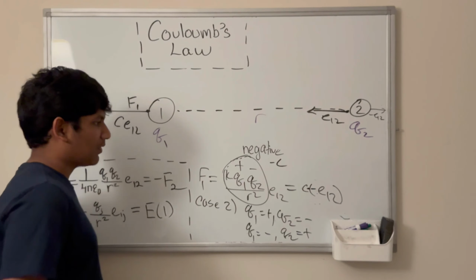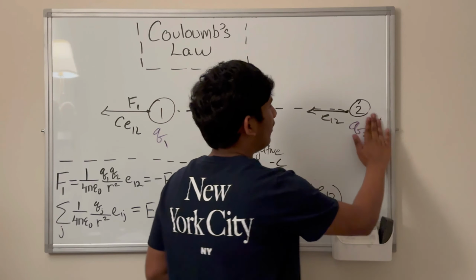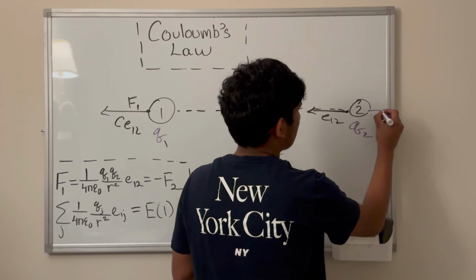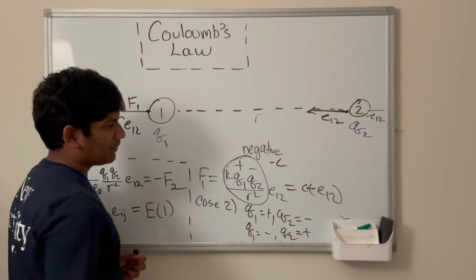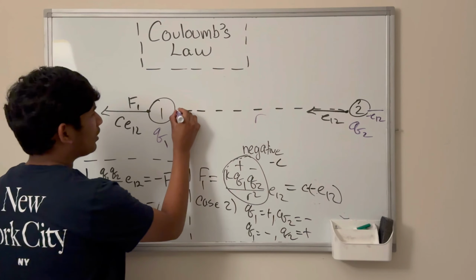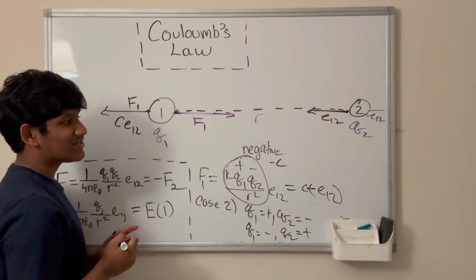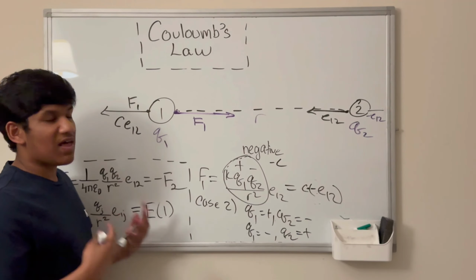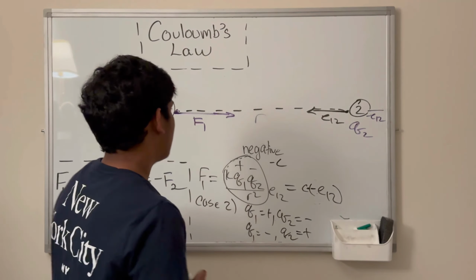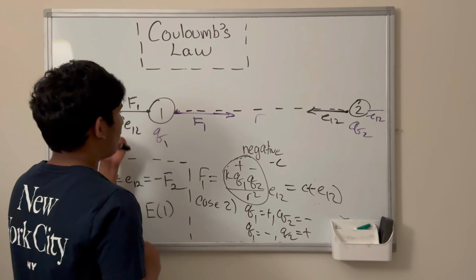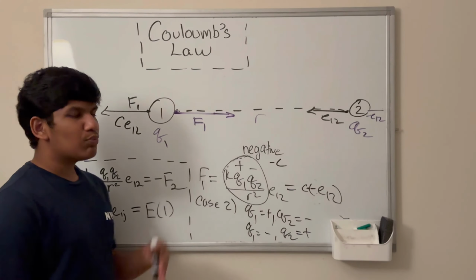So now that we have negative E12, we see that F1 is just a scaling of C times negative E12. We'll put both of these in purple so you can see the significance. We have negative E12, and F1, which is scaled as C and points in the direction of negative E12, makes F1 look like this. And now it points inwards. As you can see, this makes logical sense from our prior knowledge in elementary school physics, namely that likes repel and opposites attract, because 1 should be pointing like this, and 2 should be pointing like this. Therefore, they attract.